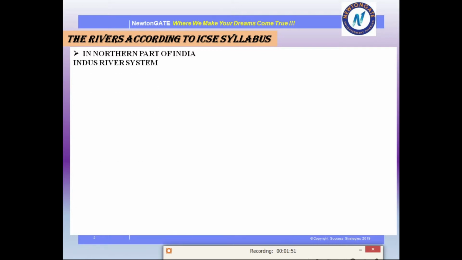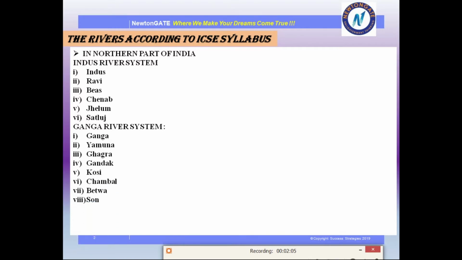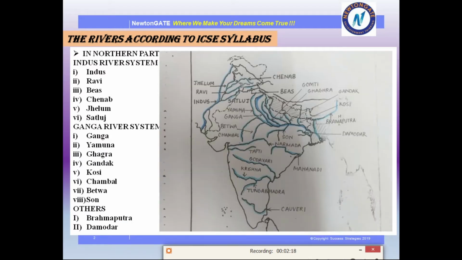In the northern part of India we have the Indus river system. In that we have Indus, Ravi, Beas, Chenab, Jhelum, Satluj. Next we have the Ganga river system. In that we have Ganga, Yamuna, Ghagra, Gandak, Kosi, Chambal, Betwa, Son. Next we have Brahmaputra and last Damodar. So let's see how easily we can demarcate this in our map.